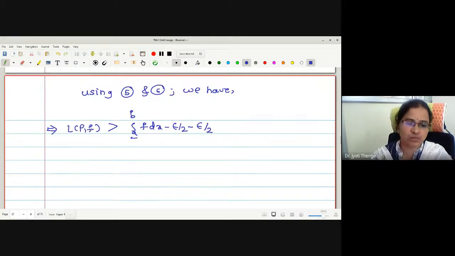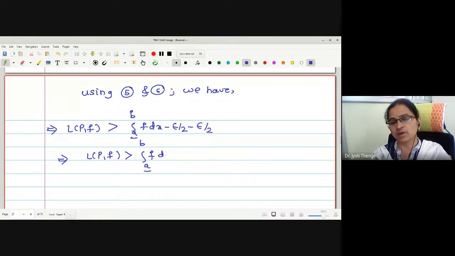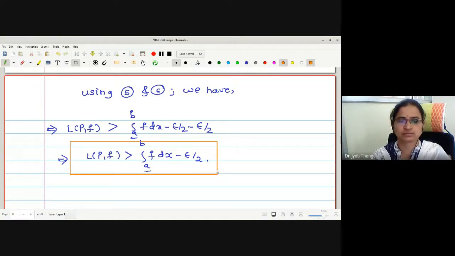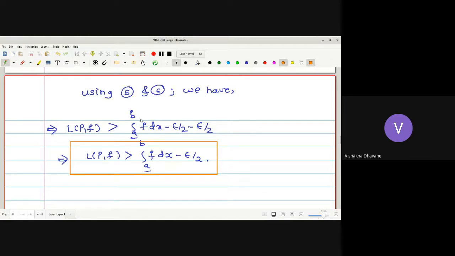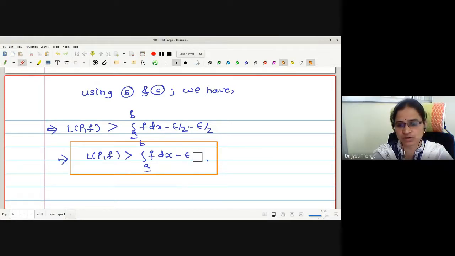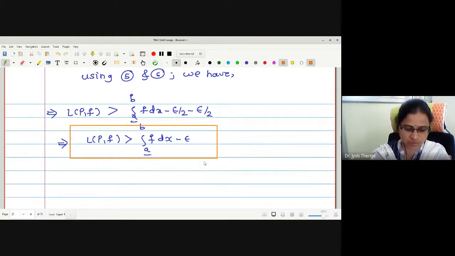Combinedly, what we have? LPF is strictly greater than lower integral minus epsilon by 2 minus epsilon by 2, which is minus epsilon. And hence it is the proof of your theorem. Any difficulty? If you have, you can ask.